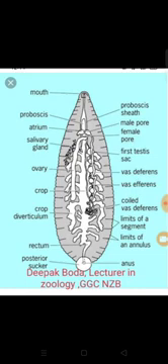Okay, these are the six parts. I am already sharing one diagram here.